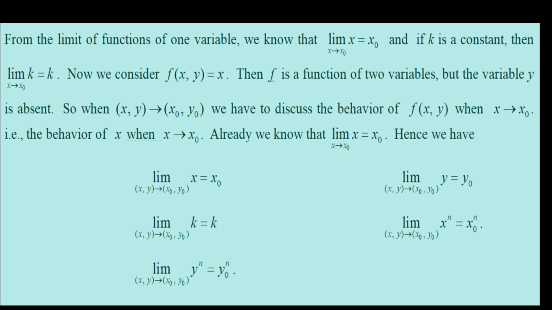And limit as (x, y) approaches (x0, y0) of k is equal to k. In general, limit as (x, y) approaches (x0, y0) of xⁿ is equal to x0ⁿ, and limit as (x, y) approaches (x0, y0) of yⁿ is equal to y0ⁿ.